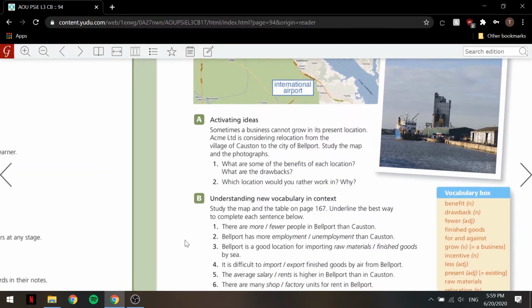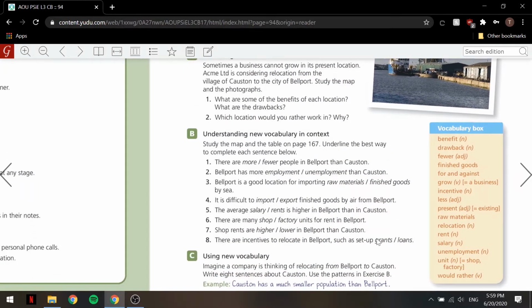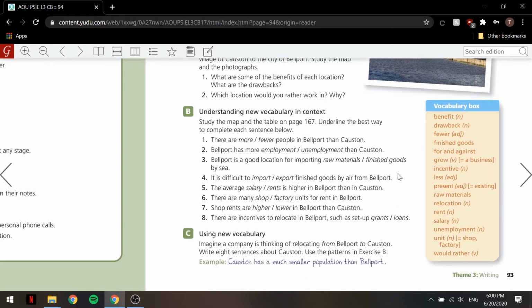Okay, now let's move on to exercise B, but before we do that, let's take a look at the vocab box. Here we have benefit, drawback, fewer, finished goods, for and against, grow, incentive, less, present, raw materials, relocation, rent, salary, unemployment, unit, would rather. Okay, so now let's take a look at exercise B.